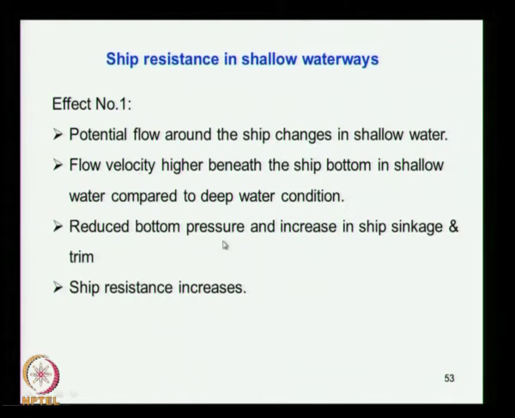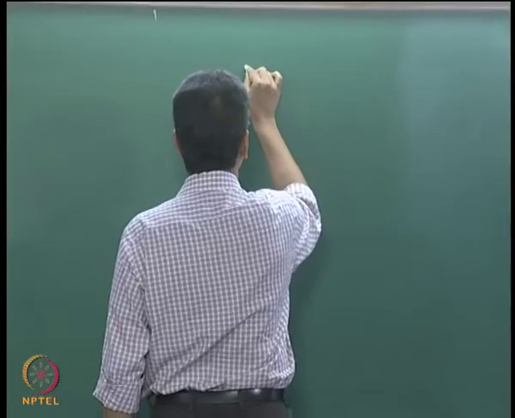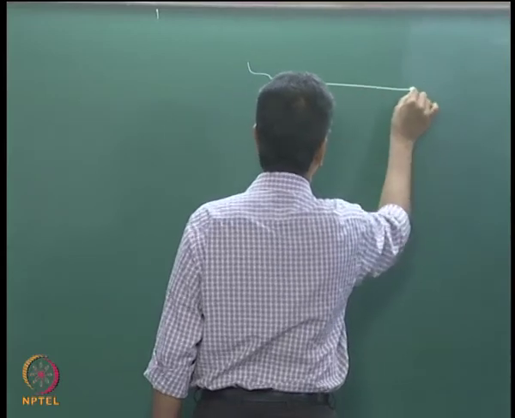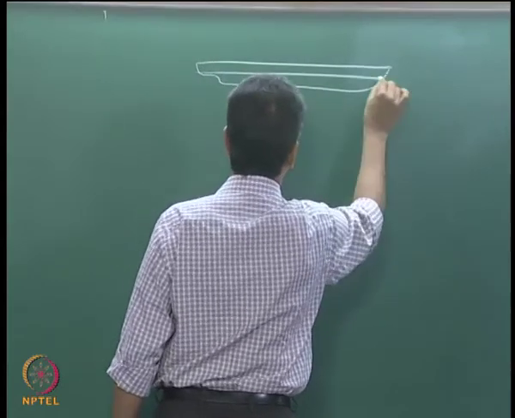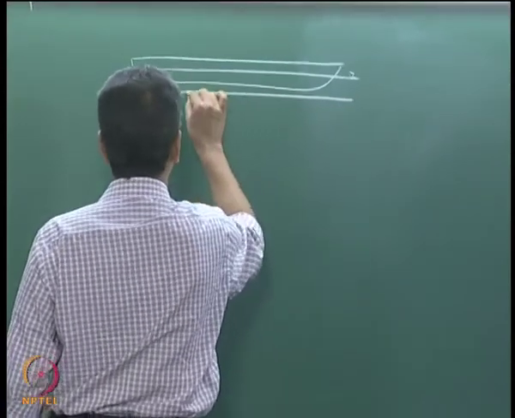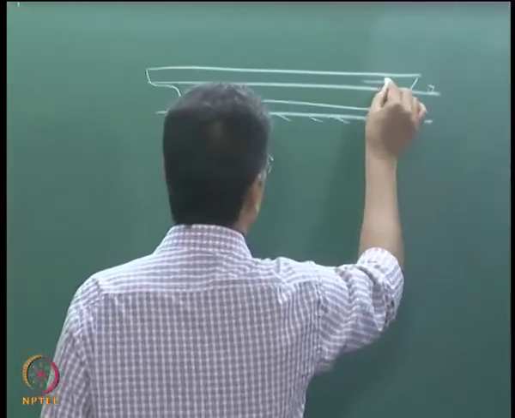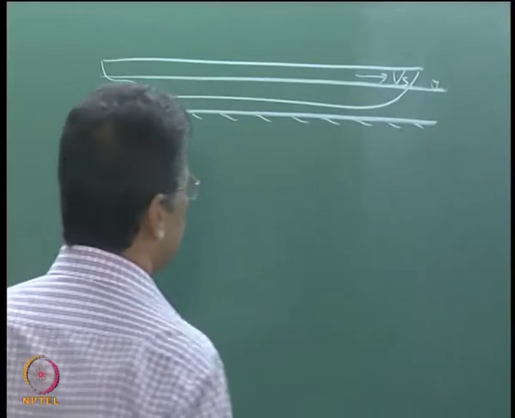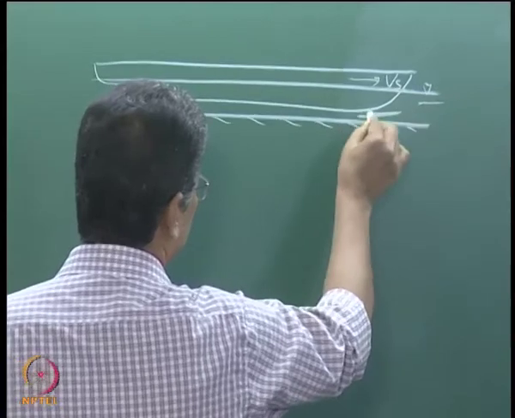If you consider a shallow water region, consider a ship which is floating at this water line, and you have the bottom very close to it. The ship is moving forward, so the flow is in this direction. The flow comes here and moves in this direction.